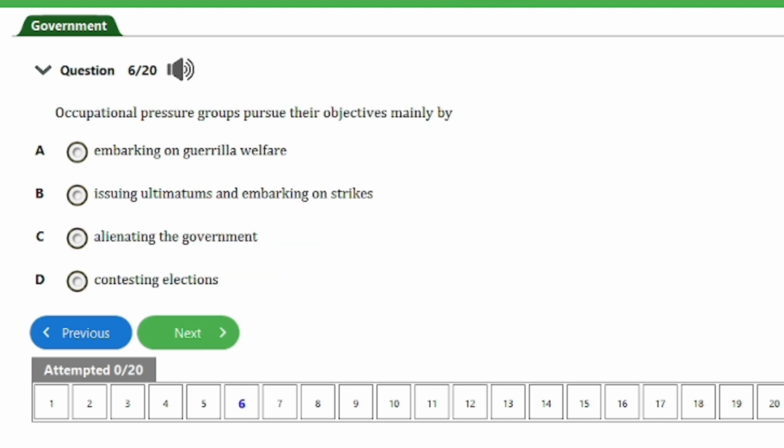So guys, the next question we have here is question number 6. It says, occupational pressure groups pursue their objectives mainly by A. Embarking on guerrilla warfare, B. Issuing ultimatums and embarking on strikes, C. Alienating the government, D. Contesting elections. So guys, the answer to this question is option B here, that's issuing ultimatums and embarking on strikes, and that is for this question. So let's head on to the next one, guys.